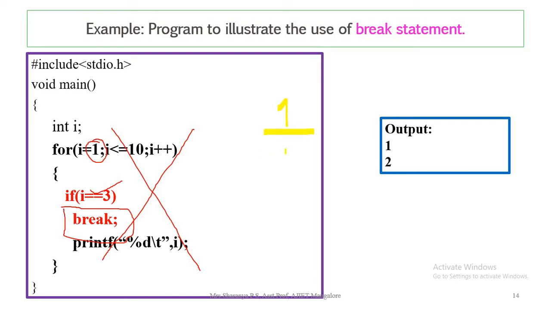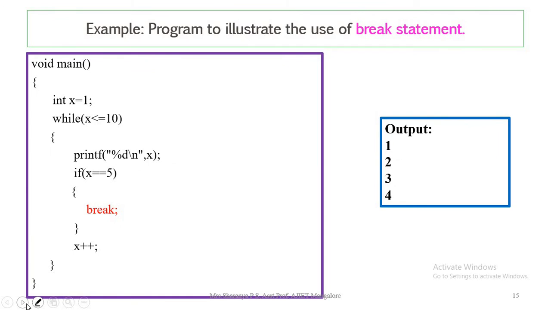In the same way, 2 is going to be printed. And when it sees 3, it is going to match the if condition. So the condition is true, and the very next statement, that is the break statement, is going to execute. In the sense, it will completely terminate the loop execution. That's why we will get the output only as 1 and 2, even though the condition is given as i less than or equal to 10. This is how the break statement is used.